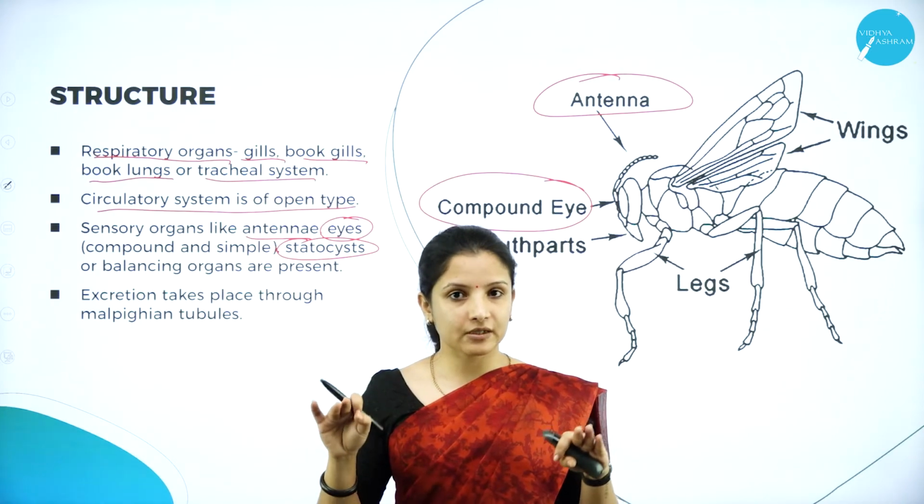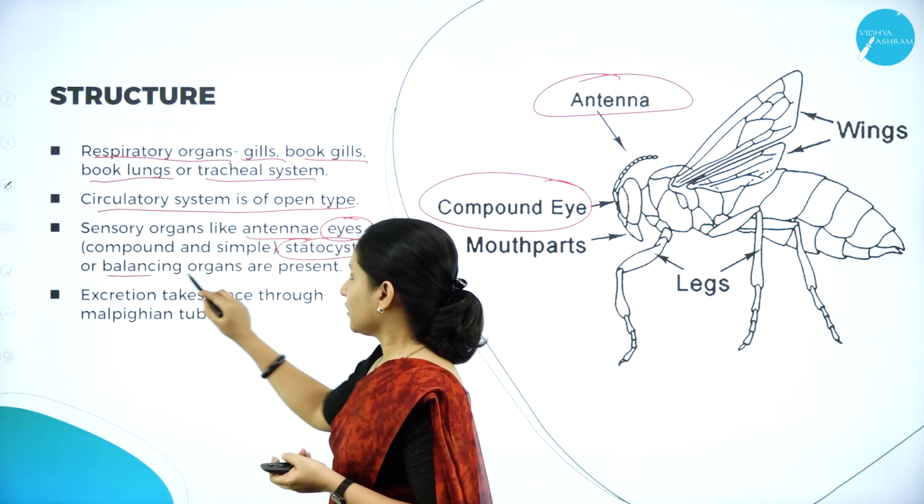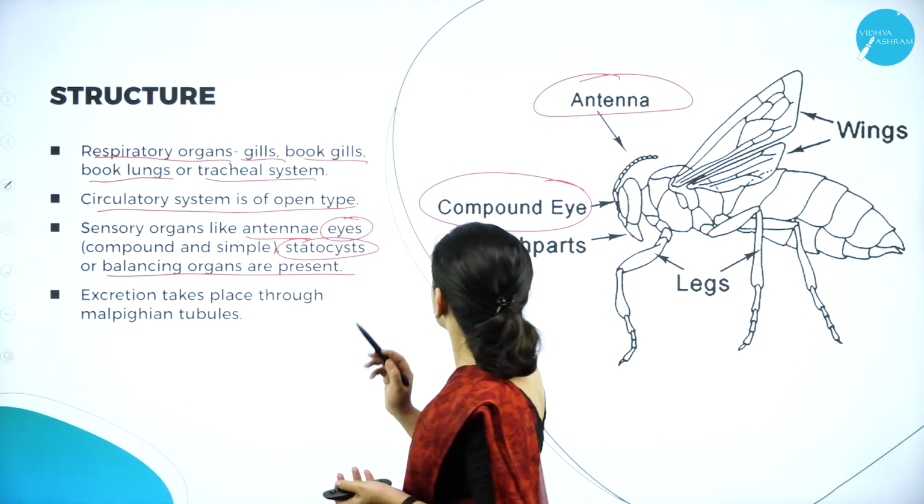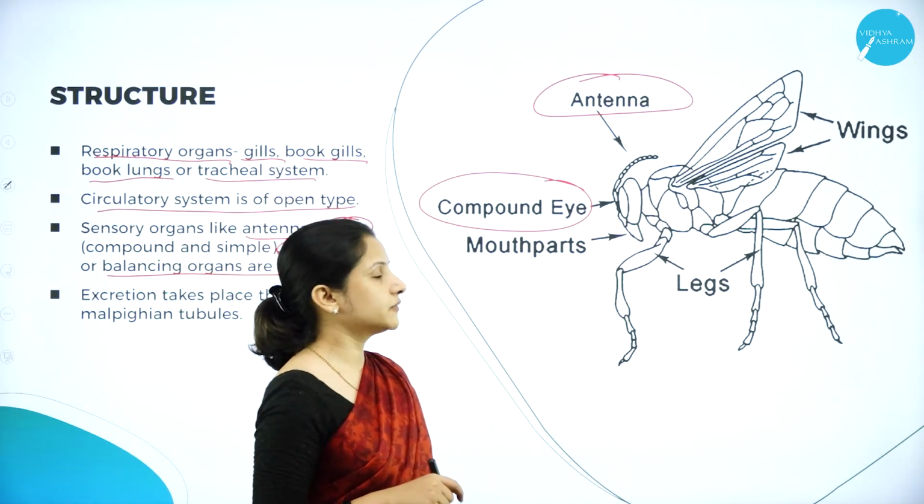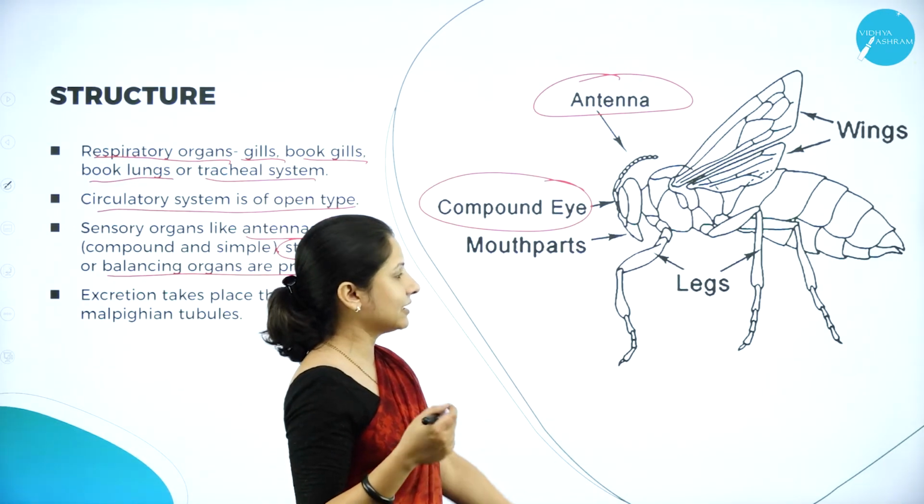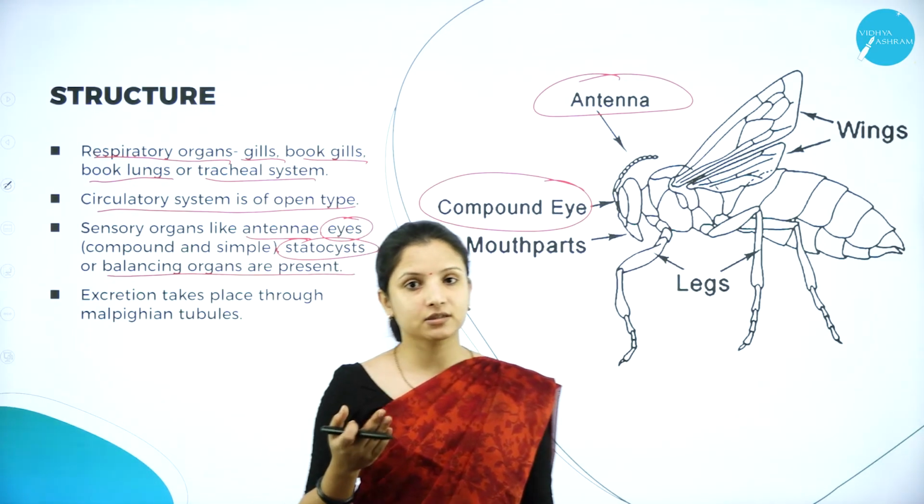So insects, when they fly, they need to balance in the wind. For that, they have balancing organs called statocysts. And apart from that, they have the wings which help them to fly, and sometimes they use the legs also as a sensory organ.